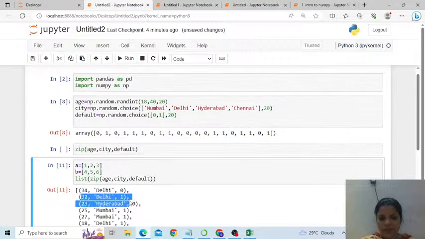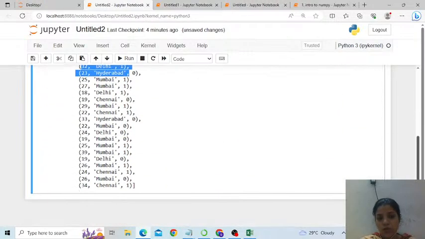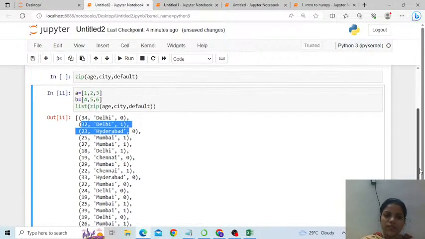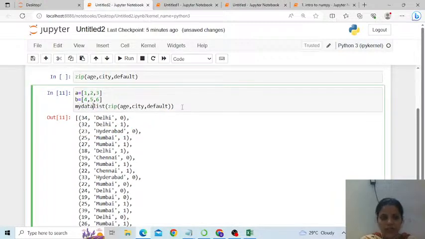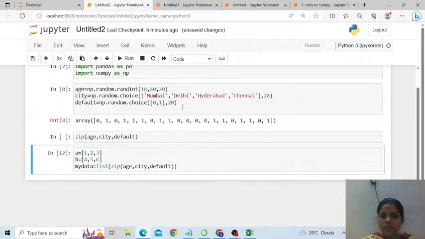Then this is the next tuple, and this is the next tuple. This way we have created a total of 20 tuples in the list. Let me store this data in a variable called my data.